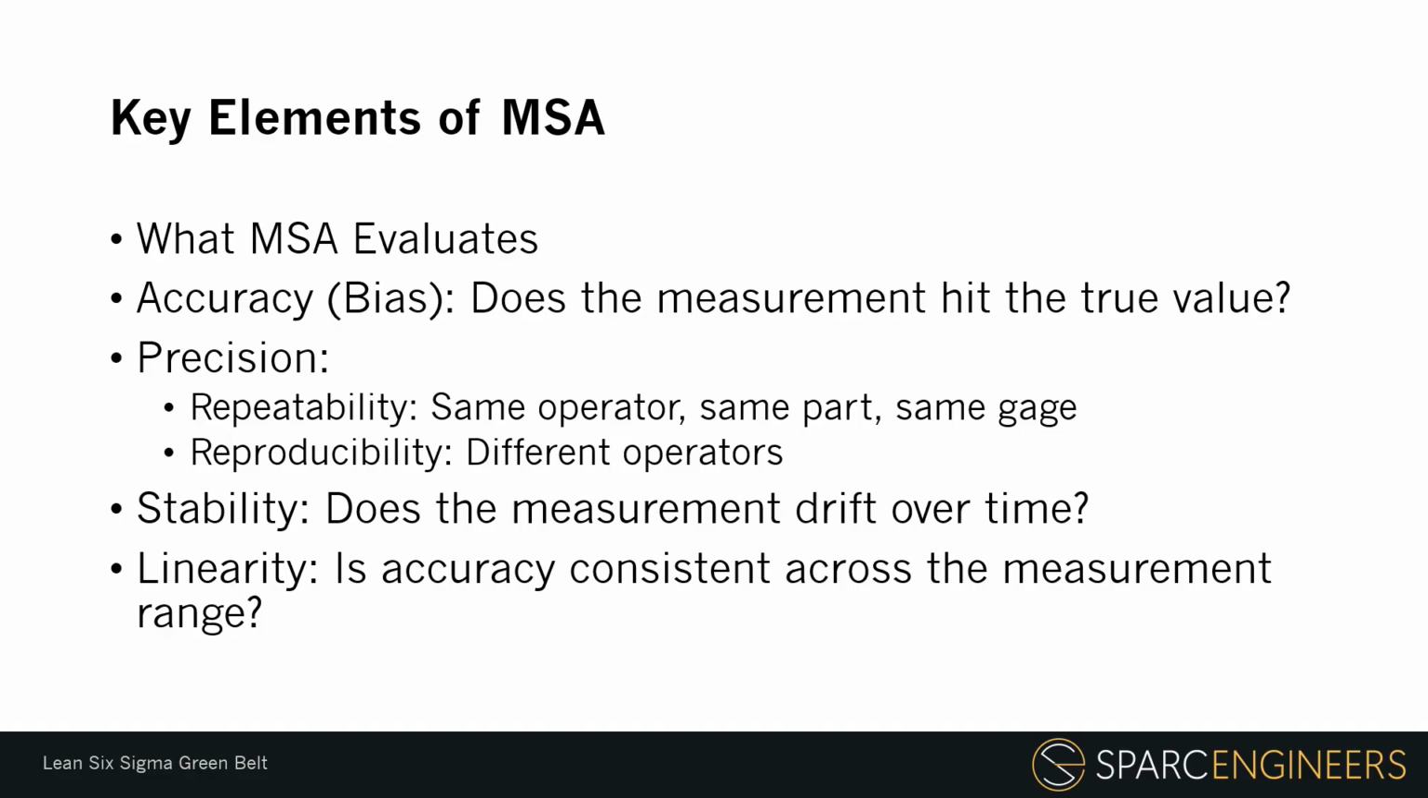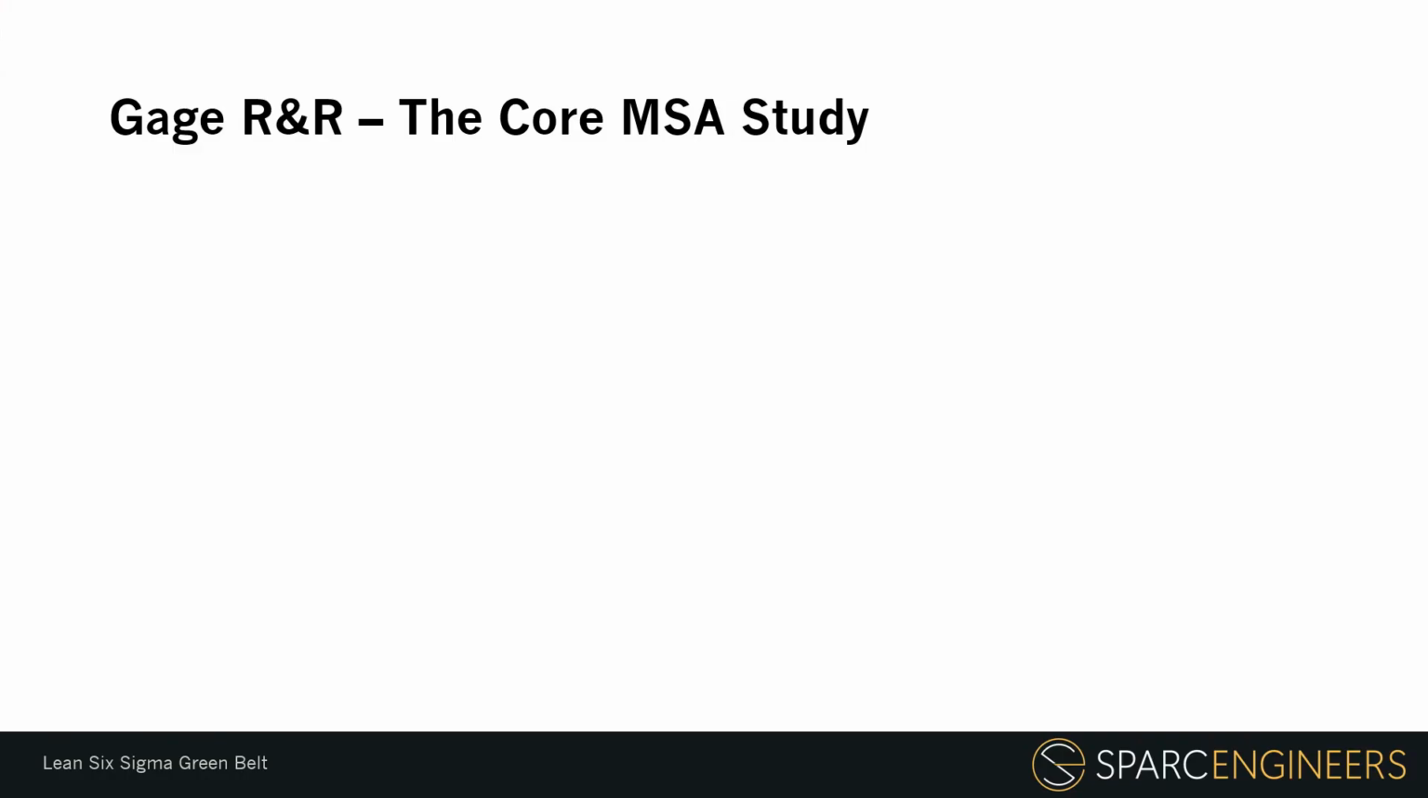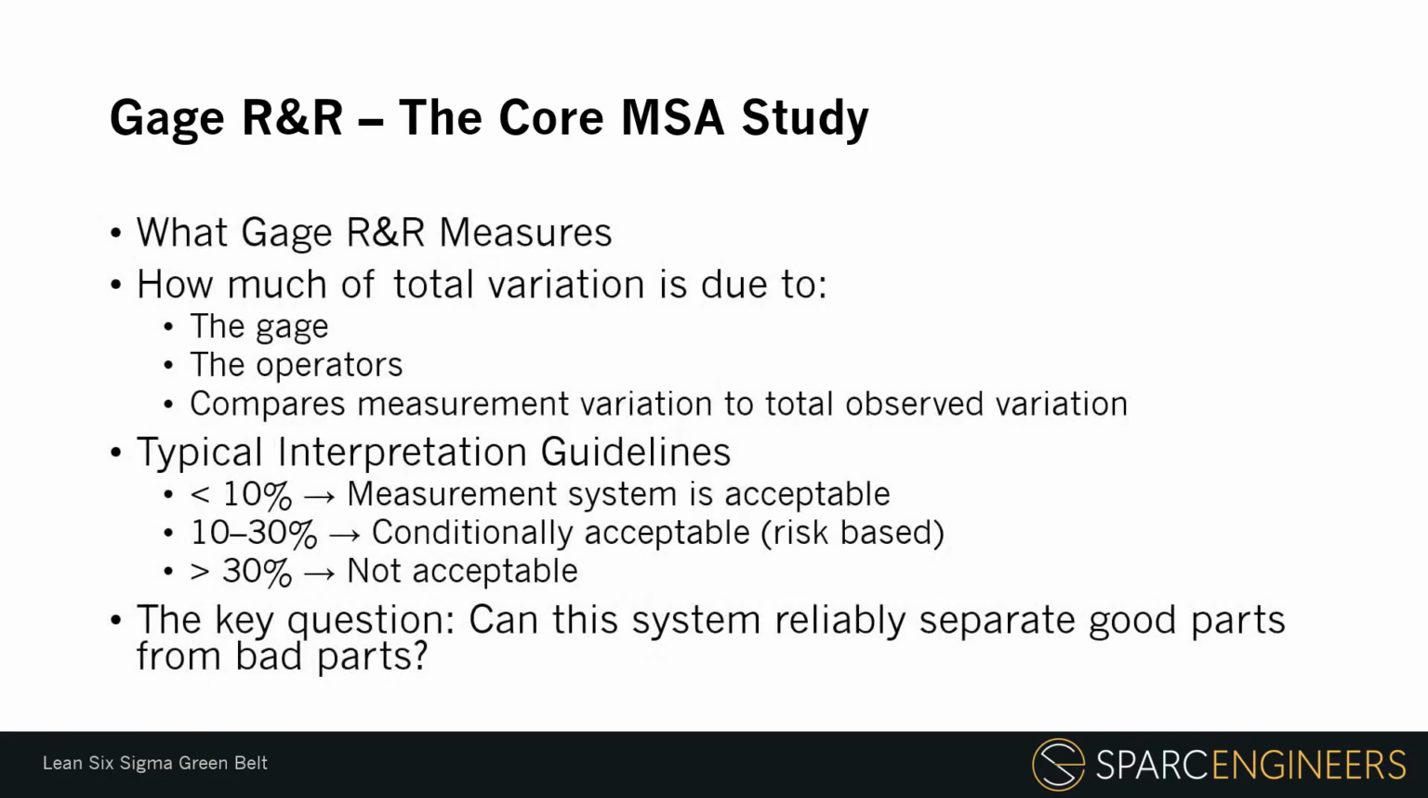A gauge may be accurate at one size, but less accurate at another. Together, these elements help us understand whether the measurement system is accurate, consistent, stable, and usable across the required range. Gauge R&R, the core MSA study. One of the most common MSA studies is gauge R&R. R&R stands for repeatability and reproducibility.